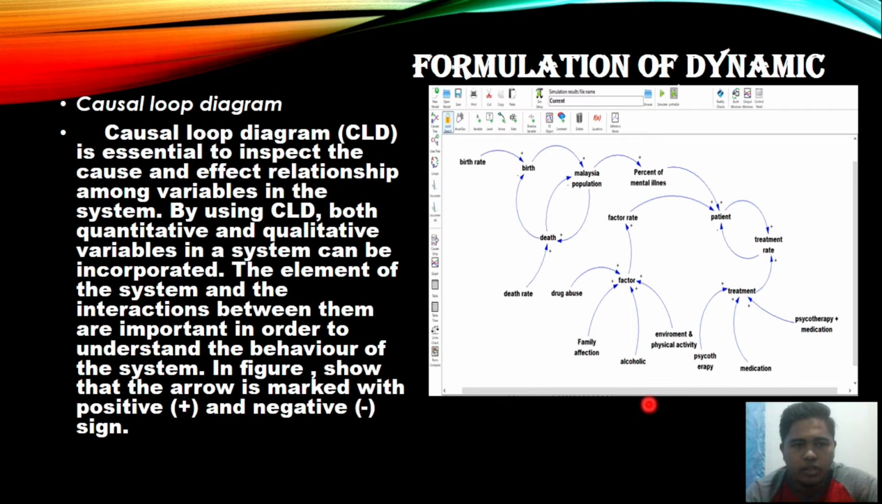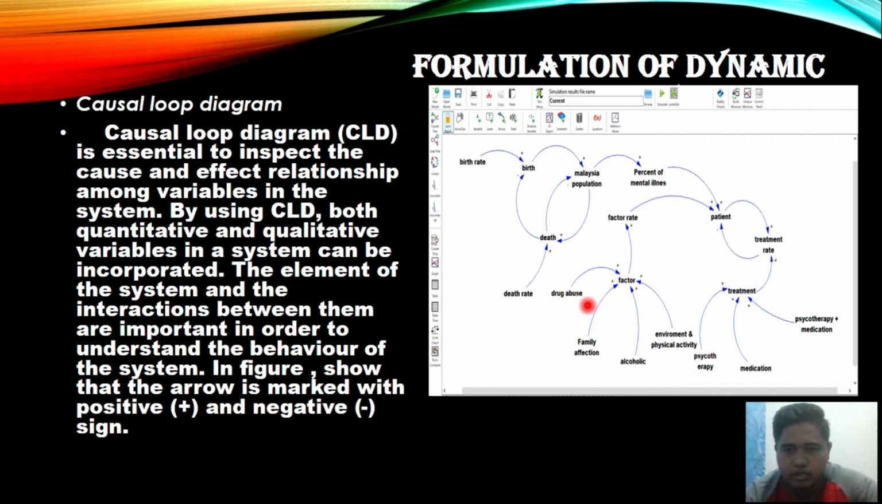Formulation of the causal loop diagram. A causal loop diagram is intended to inspect the cause and effect relationships among variables in the system. By using a CLD, both quantitative and qualitative variables in the system can be incorporated. The elements of the system and the interaction between them are important in order to understand the behavior of the system. In the figure, the arrows are marked with positive and negative signs.